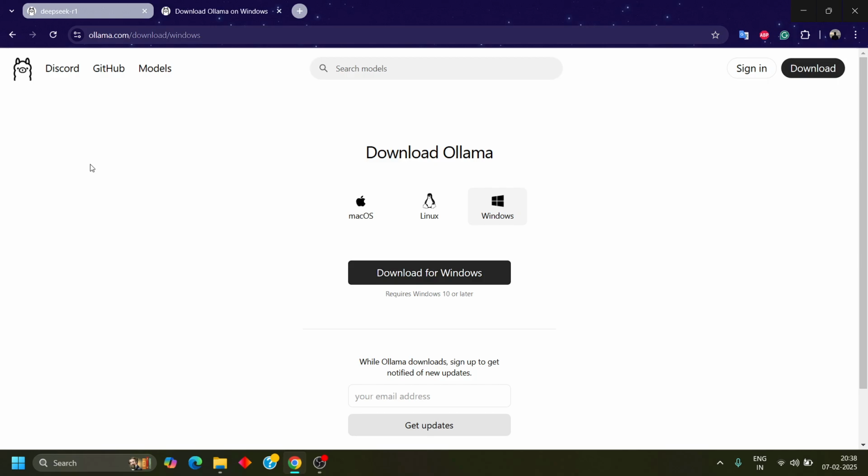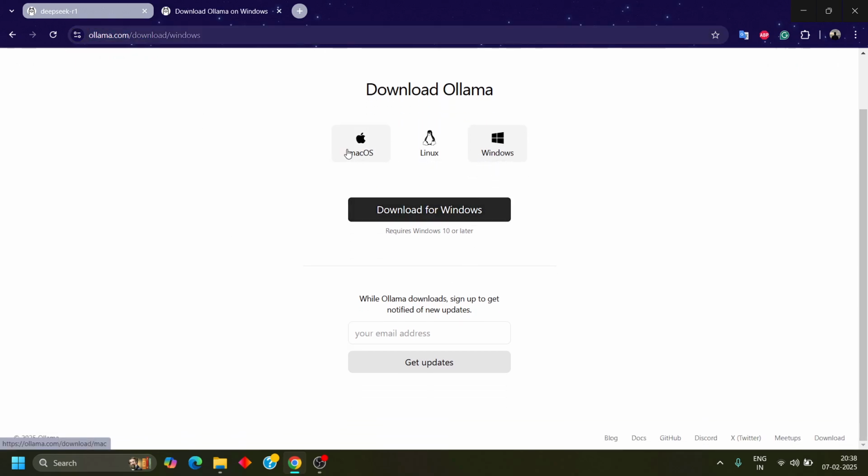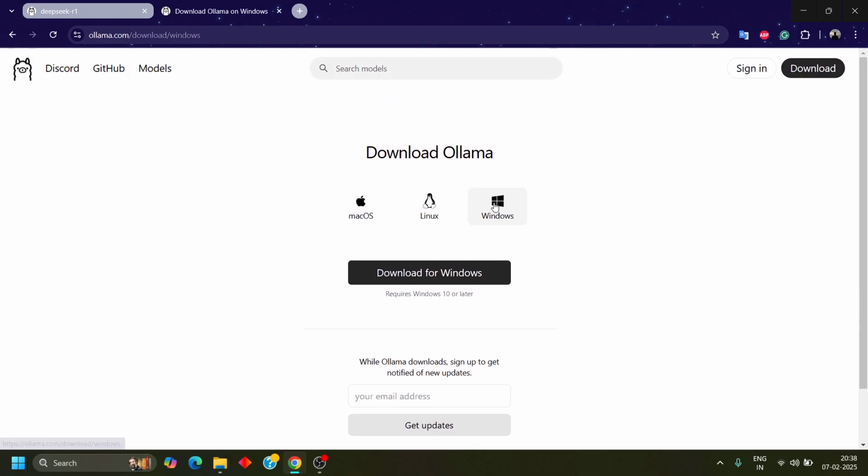Hello. So we will see how to install DeepSeek R1 locally on your Windows machine. It's pretty straightforward. First thing you need to do is to install Ollama. To install Ollama, you can go to this URL and select your OS version. For me, this is Windows.